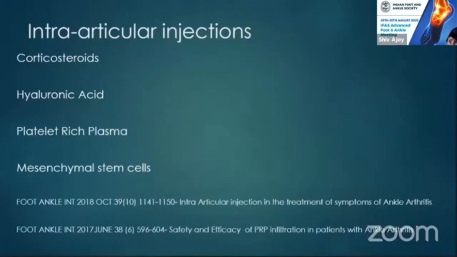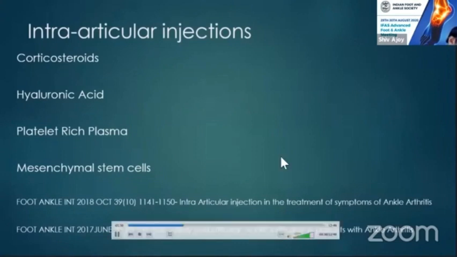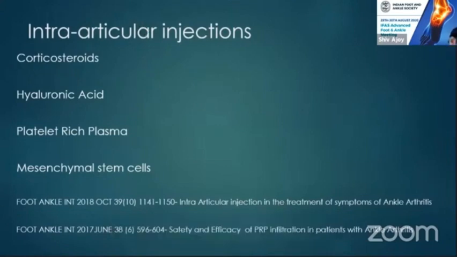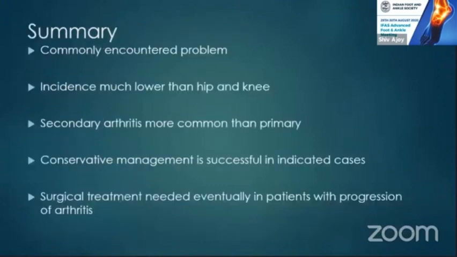Intra-articular injection: first is corticosteroids. This gives immediate pain relief, but it won't change any pathology over there. But most people would like to have just pain relief, so for some patients we can give corticosteroids. Hyaluronic acid has a mixed reaction. Platelet-rich plasma, in the initial phase of arthritis, definitely helps people, such as grade 1 and grade 2, where they will feel relief. Mesenchymal stem cells, I do not have much experience with.